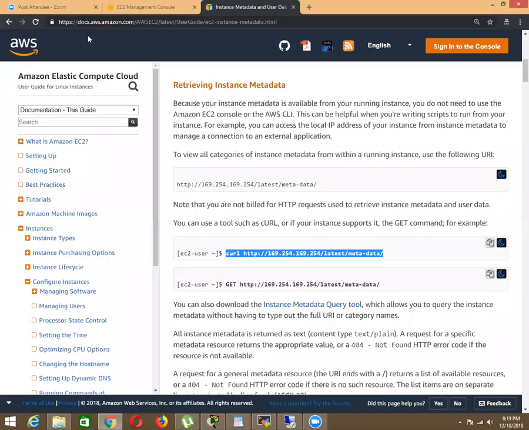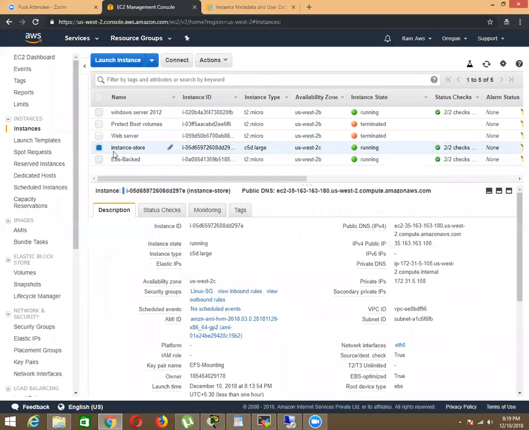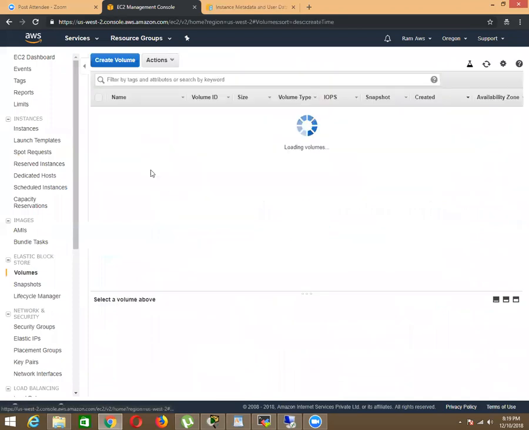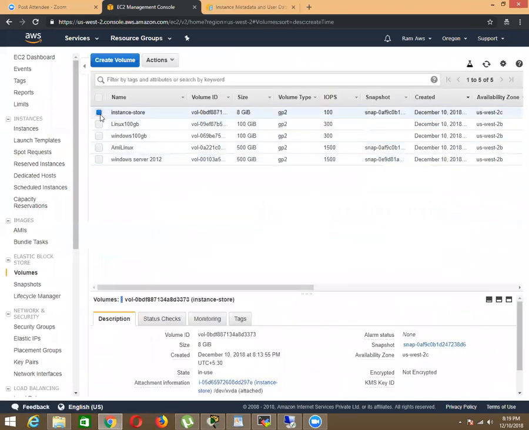But when you go to here, that is instance store, go to volumes, there we have only 8 GB, correct? So, where is 46 GB? It is not there. That 46 GB is what we call ephemeral storage.